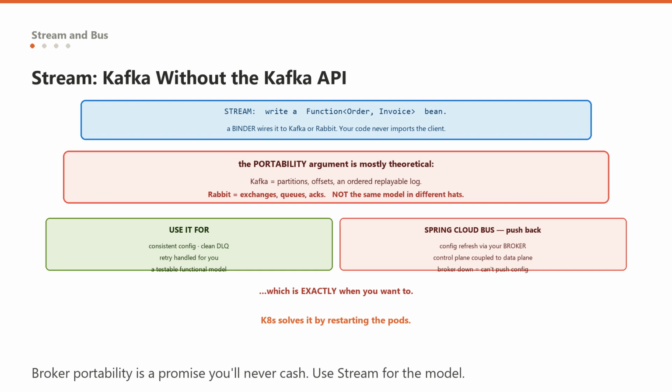Number 6. The messaging pieces, one useful, one a trap. Spring Cloud Stream abstracts the broker. You write a java.util.function Function or Consumer bean, and a binder connects it to Kafka or RabbitMQ. Your business code never imports the Kafka client.